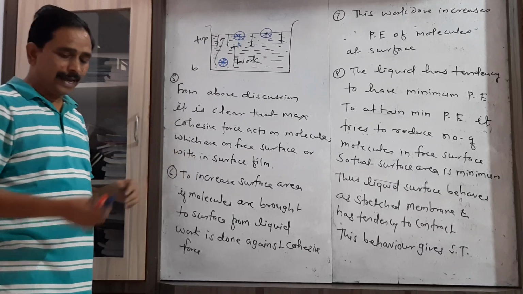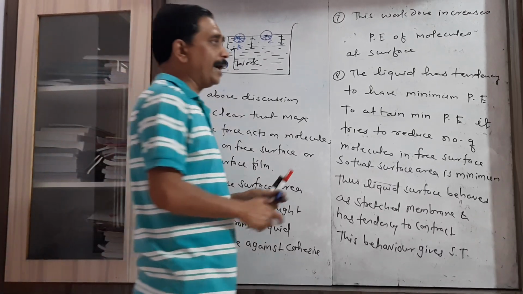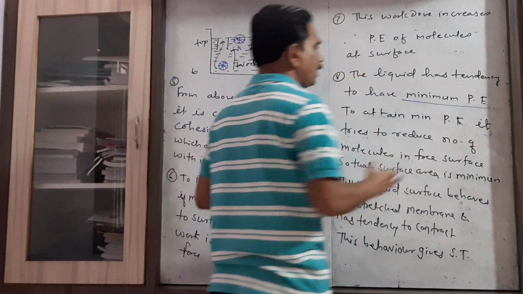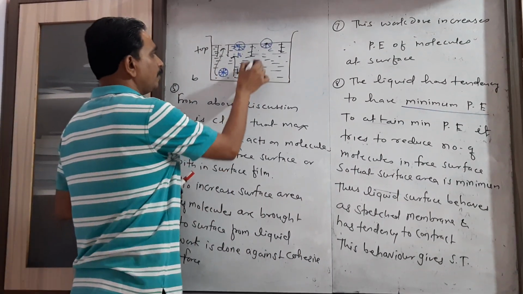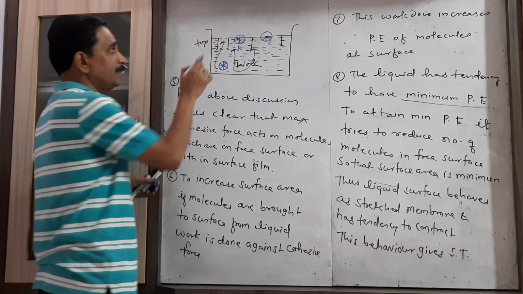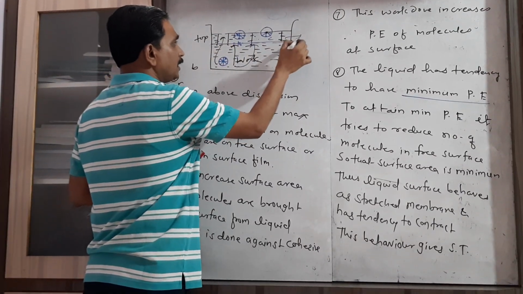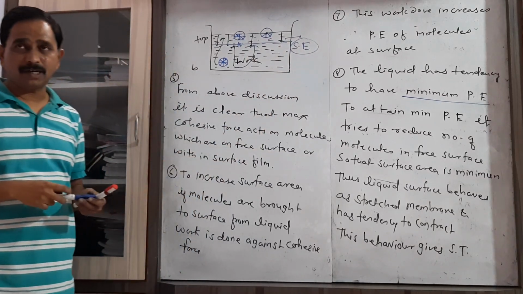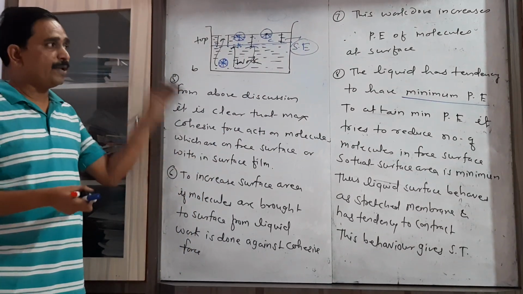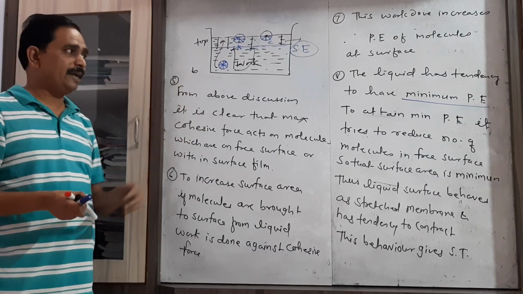Because of the motion of these liquid molecules from bottom to top, the surface energy increases. But liquid has a natural tendency to have the minimum potential energy.